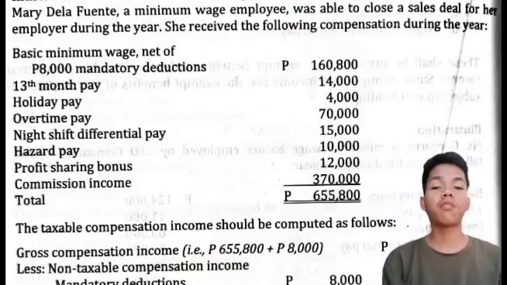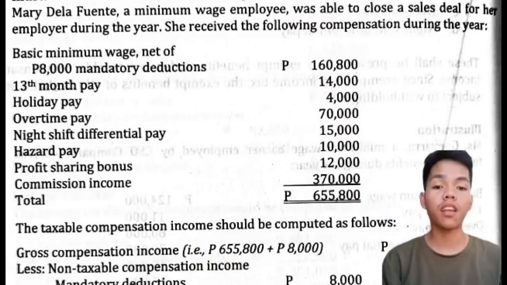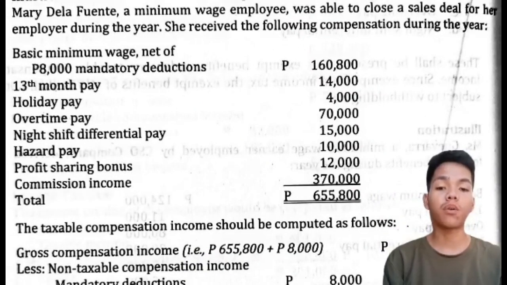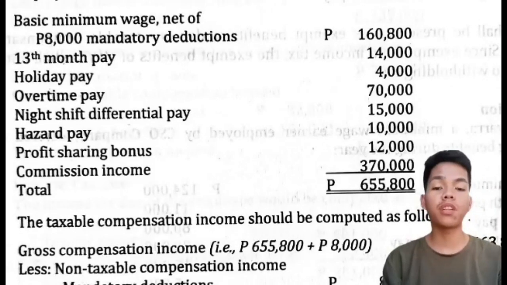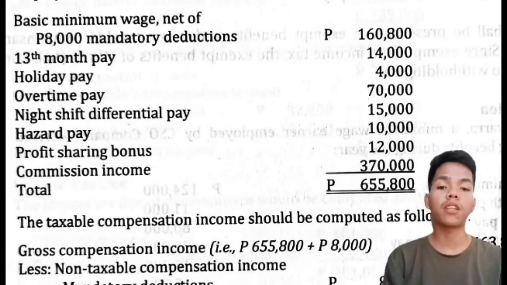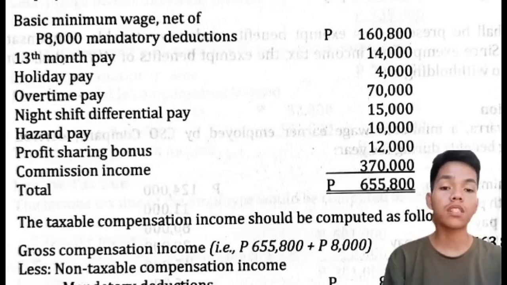So here is the illustration with other taxable compensation income. Mary Lafente, a minimum wage employee, was able to close a sales deal for her employer during the year. She receives the following compensation during the year: basic minimum wage, net of mandatory deductions, 160,800 pesos; 13-month pay, 14,000; holiday pay, 4,000; overtime pay, 70,000; night shift differential pay, 15,000; hazard pay, 10,000; profit sharing bonus, 12,000; commission income, 370,000; a total of 655,800.